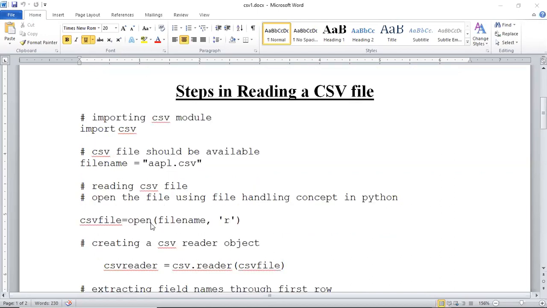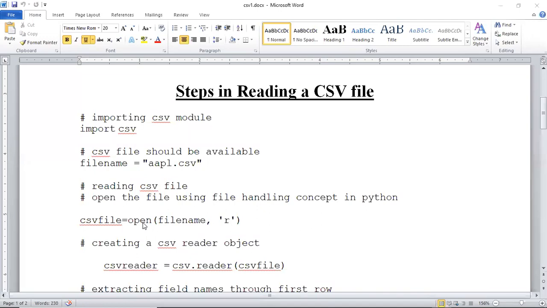And then you need to open this file. We have not yet reached file handling, but you have studied it in C, C++, so I assume that you understand that some open function and some close function is there to open and close the files respectively. In Python, there is an open function which is used to open a file, and it requires minimum two arguments. One is the file name and the other one is the mode in which the file is to be opened.